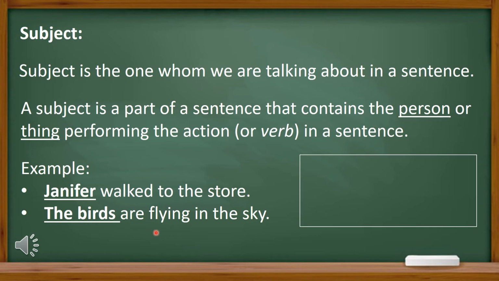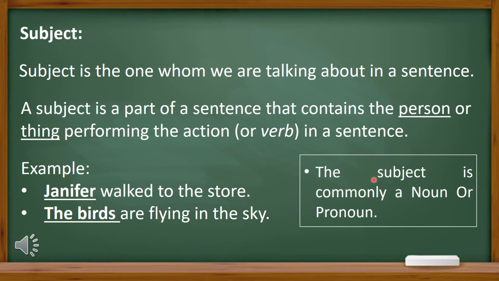Now there is a note that the subject is commonly a noun or pronoun. So our subject should be a noun or pronoun. That means it can be a name, proper noun, common noun, any kind of noun, or a pronoun.